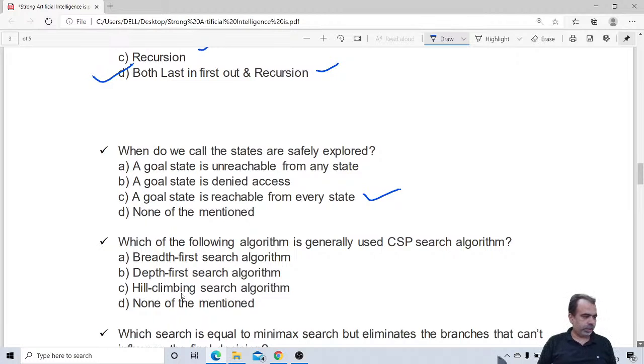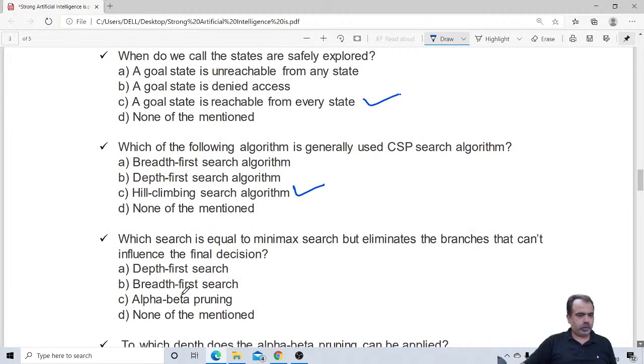That is hill climbing. Yeah, the hill climbing search algorithm is generally used in constraint satisfaction problems, right? So let me move towards the next question now.